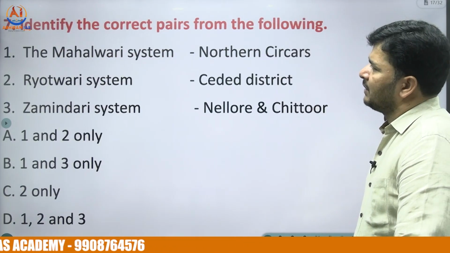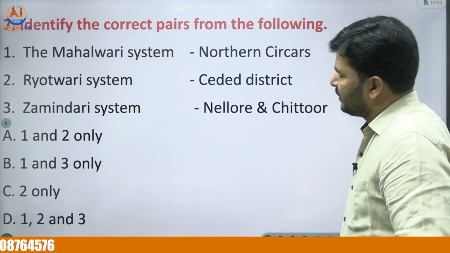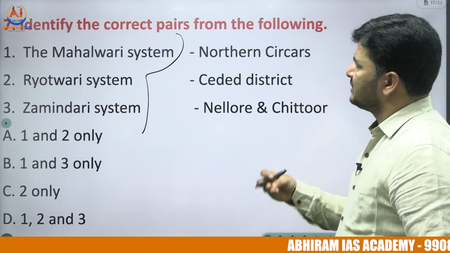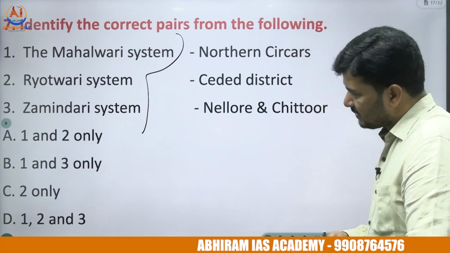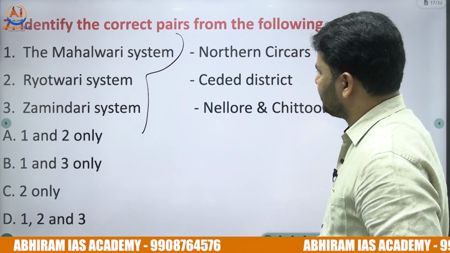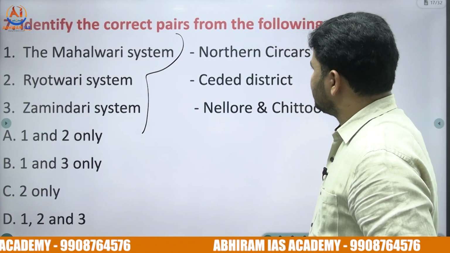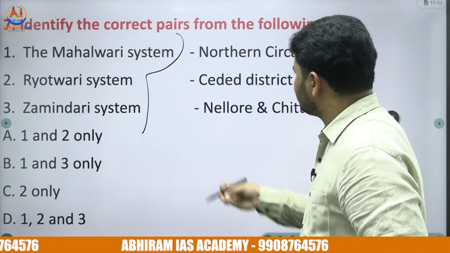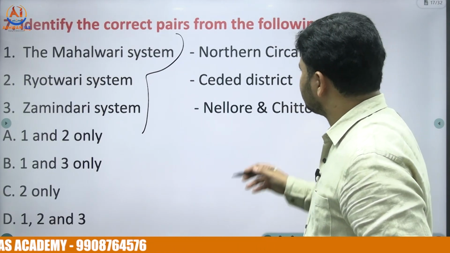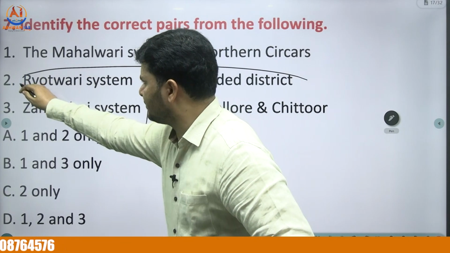The 7th one: identify the correct pairs from the following. On one hand, the names of the land tenure systems, on the other hand, the regions where these systems prevailed. So the correct pairs: Mahalwari system, Northern Sarkars; Raitwari system, ceded districts; Zamindari system, Nellore and Chittoor. Raitwari system, ceded districts, Thomas Munro.